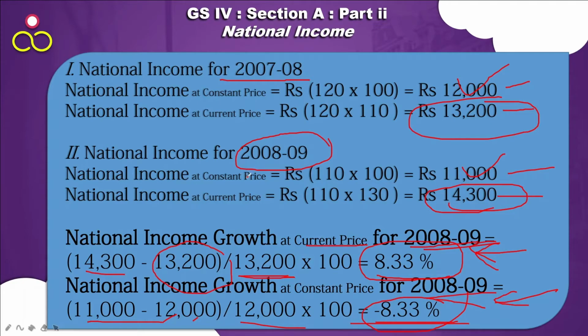ठीक है? तो real income growth क्यों हुआ negative? See, 120 was the goods and services produced in 2007-8, but in 2008-9 it actually reduced to 110. So goods and services production, the output was less. The higher nominal income was because of the higher prices. Okay, nothing else. Because there was a price rise, hence the GDP was higher. But in reality, the growth was negative.